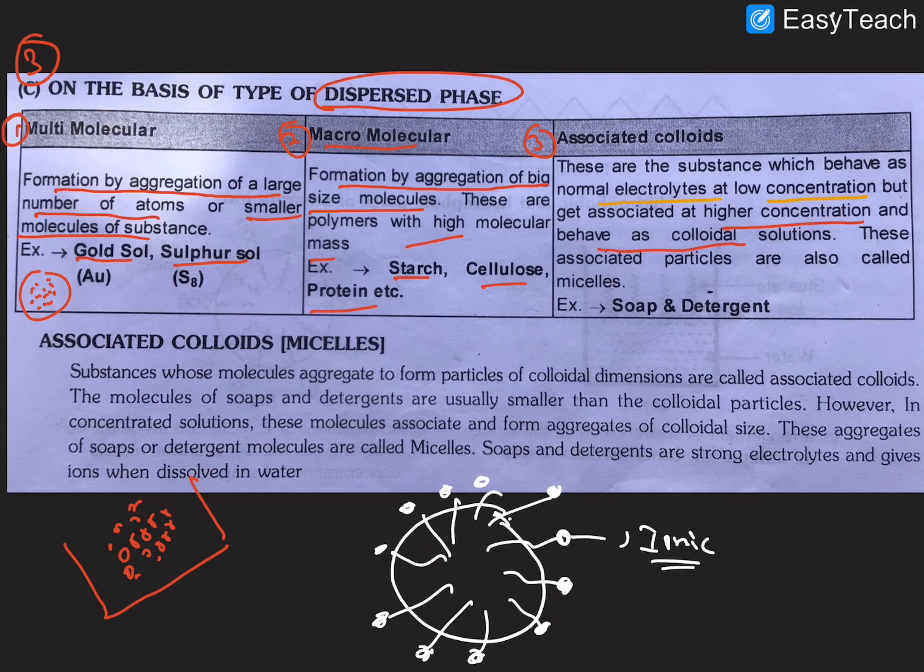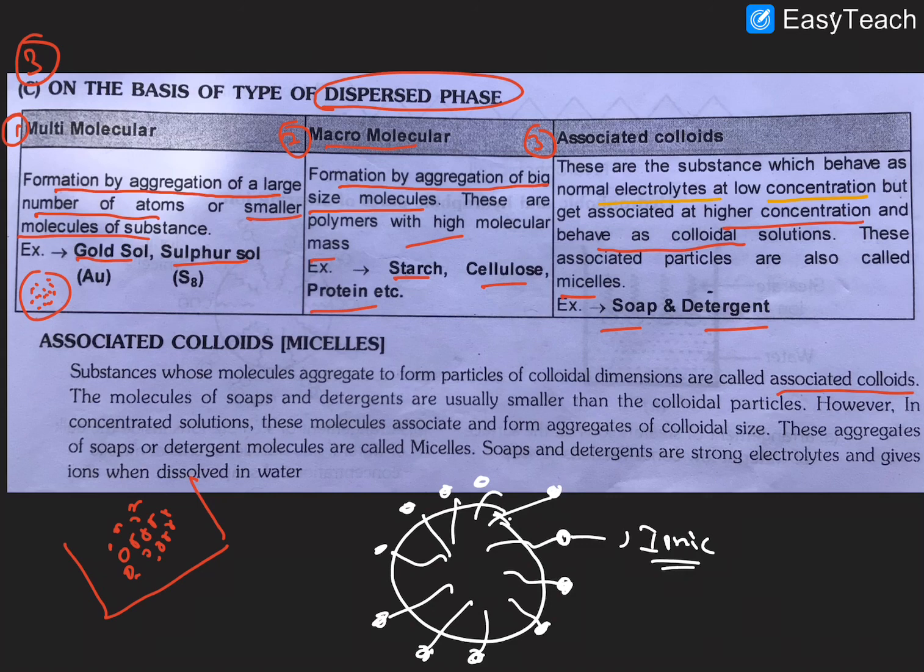Whenever the concentration is high, the particles come closer, attraction acts, and they form associated particles, which we also call micelles. Simply, some electrolytes at low concentration act as normal electrolytes, and at high concentration act as a colloidal solution. I hope it is clear. The examples are soap and detergent. So this is how associated colloids form micelles.